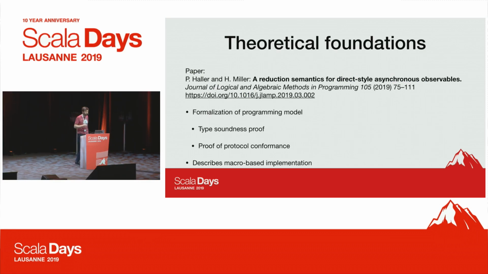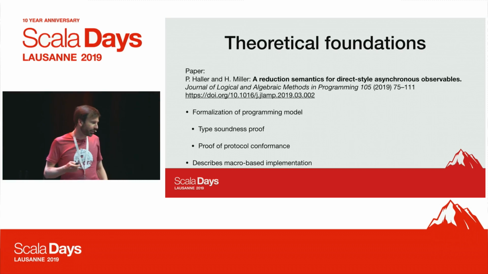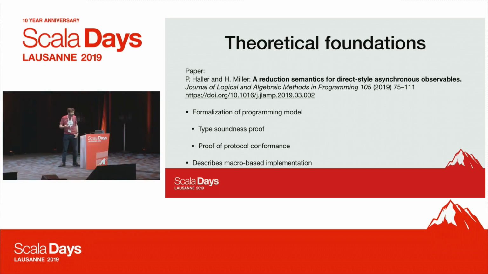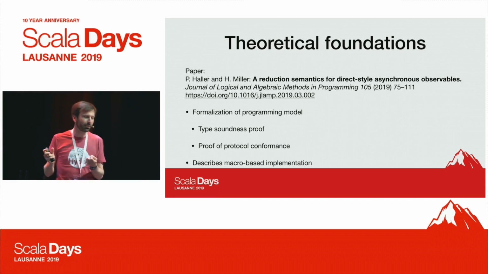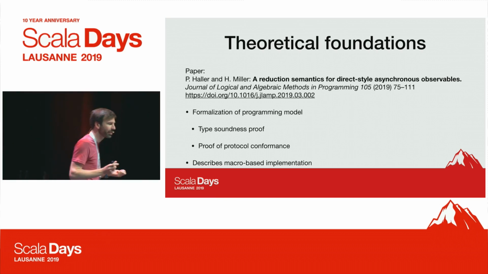And there's even more. We even wrote a paper about this, 30-something pages of text, which also has a formalization. This is actually the first reduction semantics for observables.